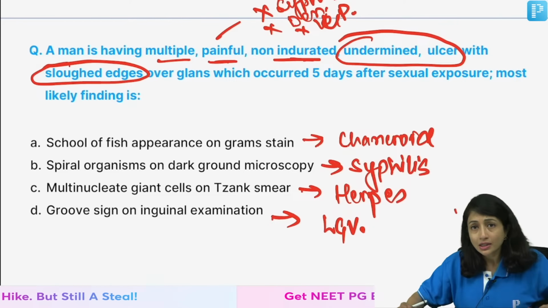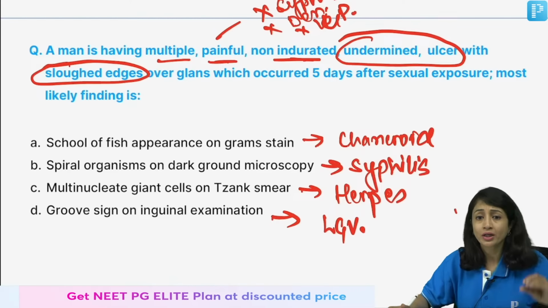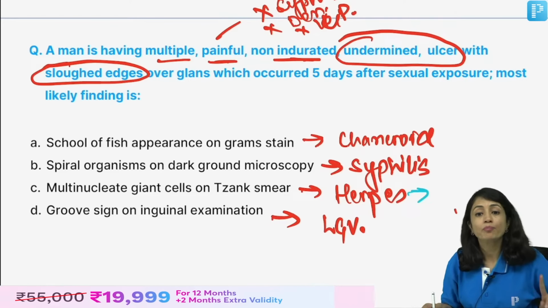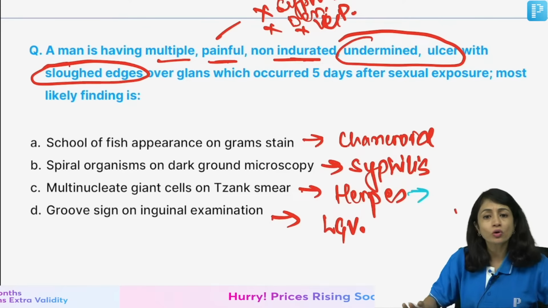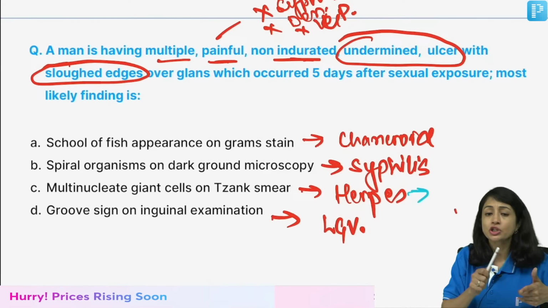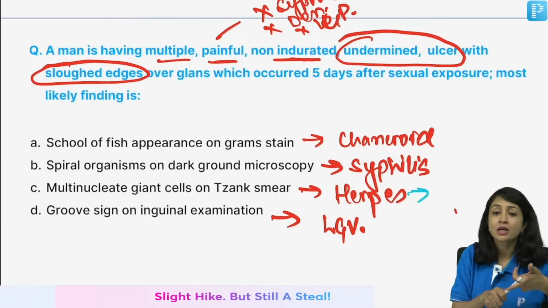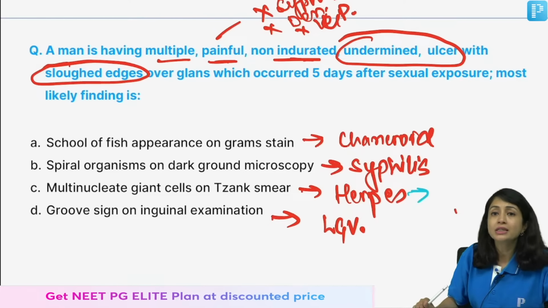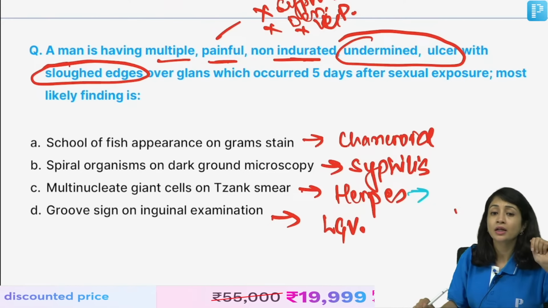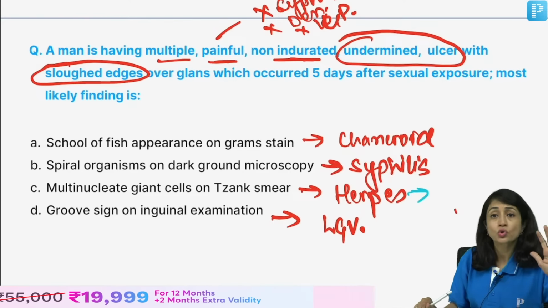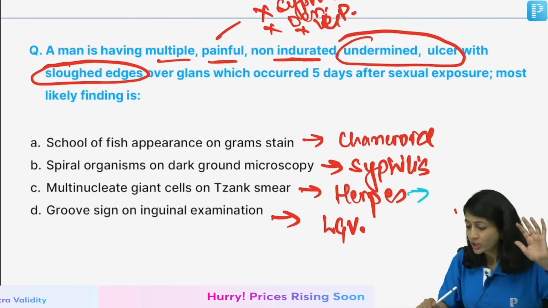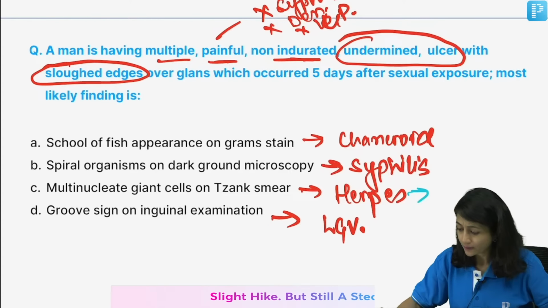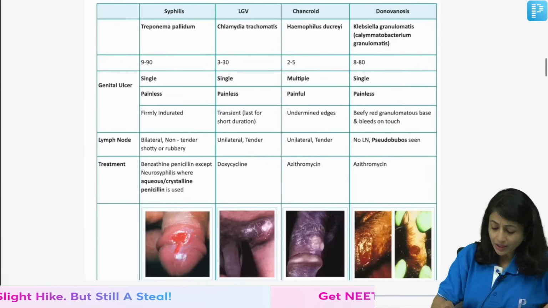Undermined ulcer with sloughed edges is a feature of chancroid. Herpes will present with multiple coalescing vesicles and polycyclic erosions. Rest all the features can fit with herpes. Multiple lesions, painful lesions occurring 5 days after sexual intercourse. This can all go with herpes, but undermined ulcer with sloughed edges is the giveaway thing here. That is seen with chancroid. So, don't get confused between herpes and chancroid. Though other features are common, this should be chancroid here, right?